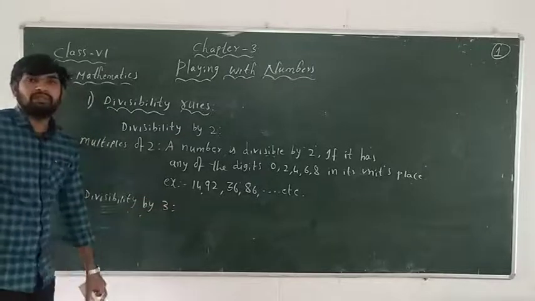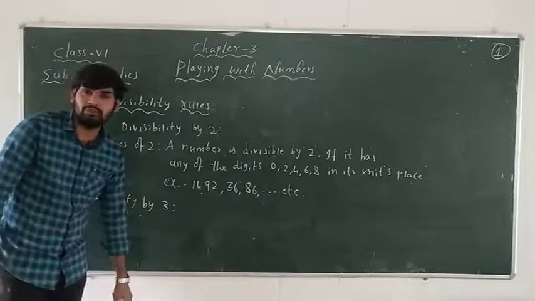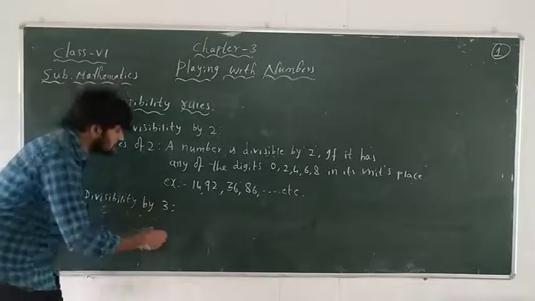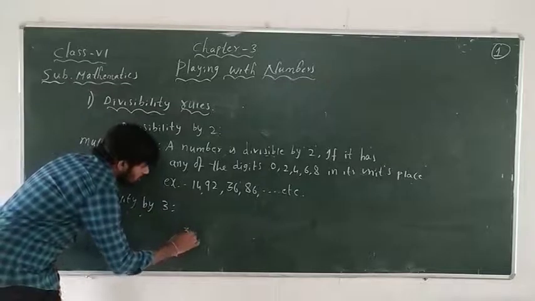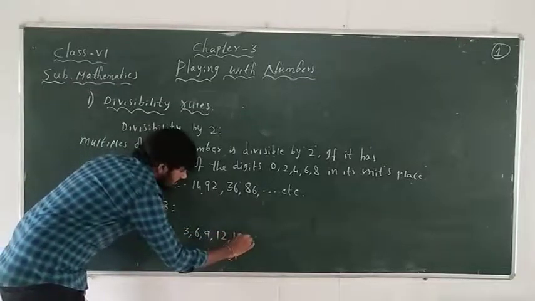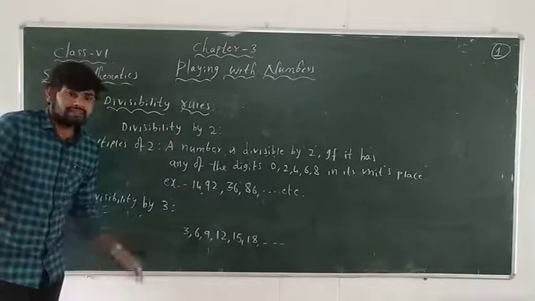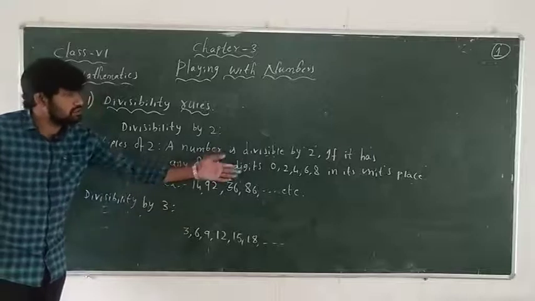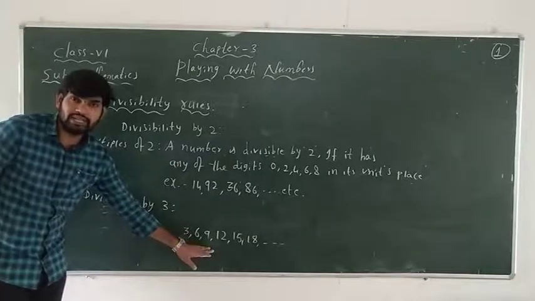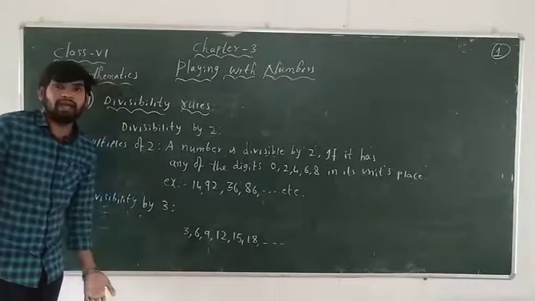What about the divisibility by 3? Can you find any pattern for the divisibility by 3? For that, let us write the multiples of 3. For example, multiples of 3: 3, 6, 9, 12, 15, 18, etc. Now these are the multiples of 3. Does the units place have to be 0, 2, 4, 6, 8 to be divisible by 2? Like that, is any pattern present in this example? No.